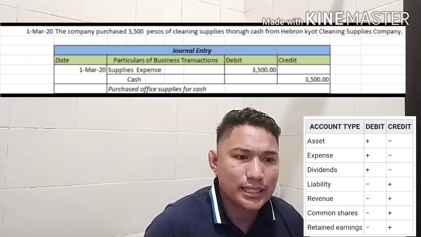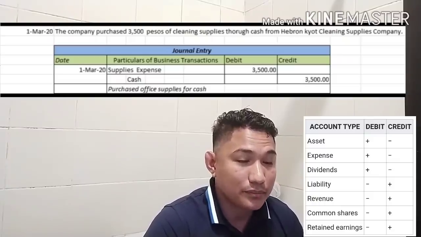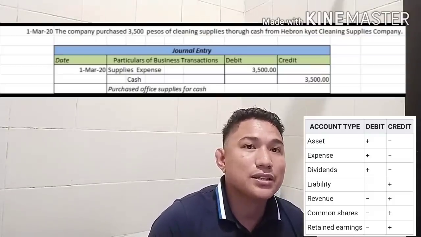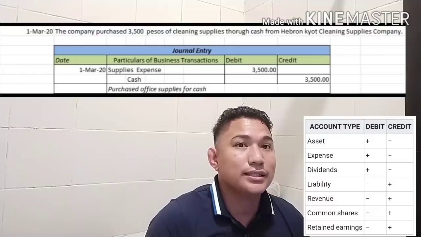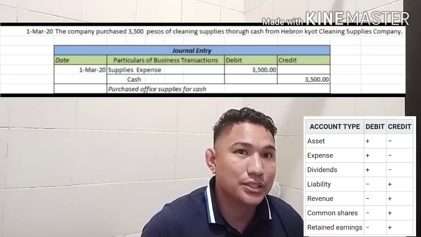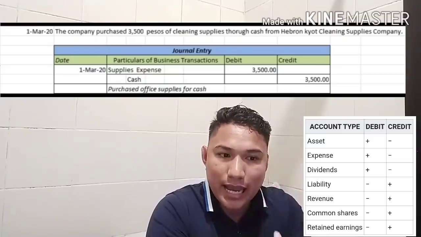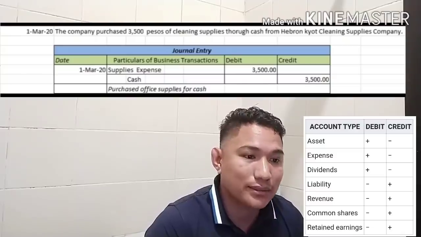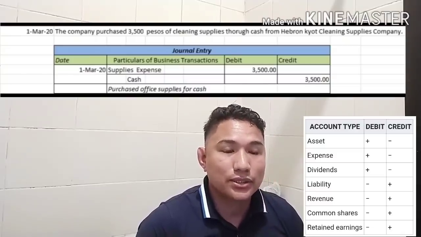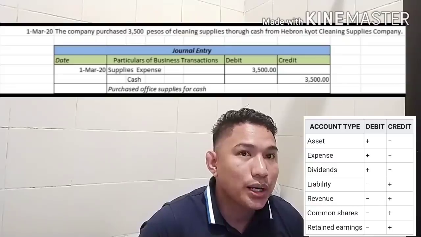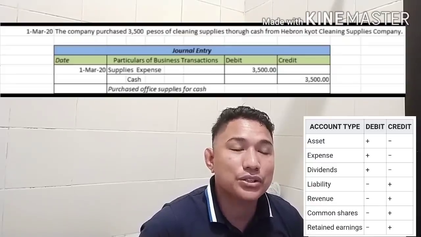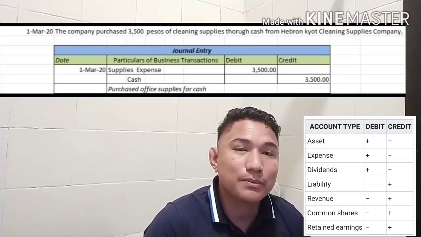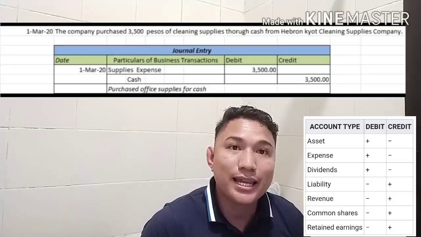Why was the cash put in the credit side? Again, cash is an asset, so the normal balance of an asset account is debit. Once your cash increases, you put the amount in the debit side. But once your cash decreases, you have to put the amount in the credit side. So this time, your cash account decreased because you paid 3,500 to Hebron Cleaning Supplies Company in return for supplies.